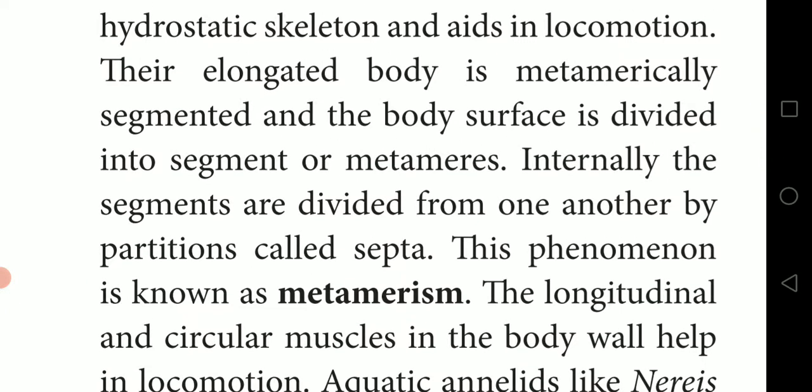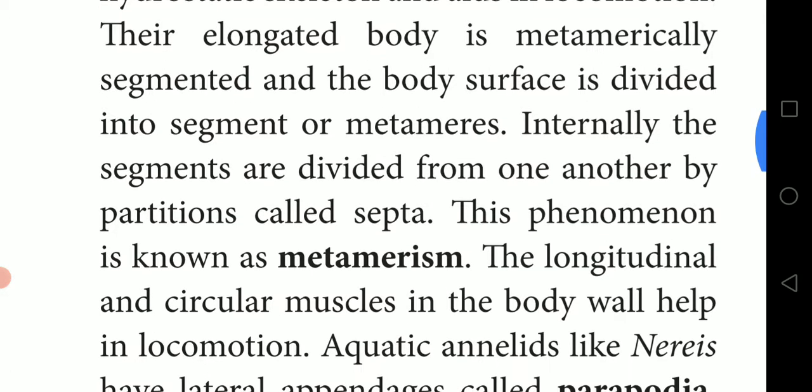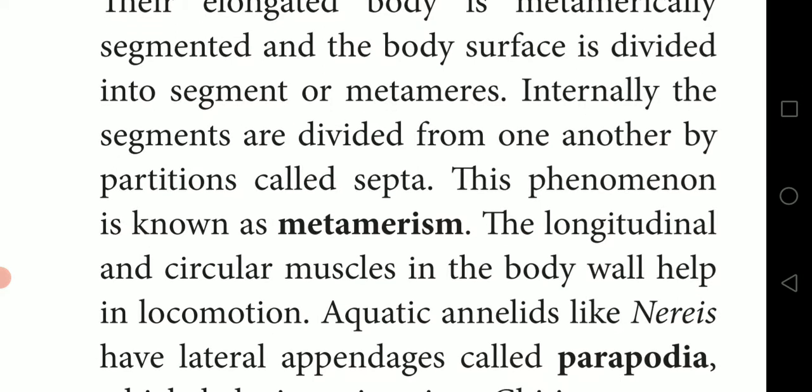Their elongated body is metamerically segmented. Metamerically segmented means that as they grow, the segments also develop. The body surface is divided into segments or metameres.